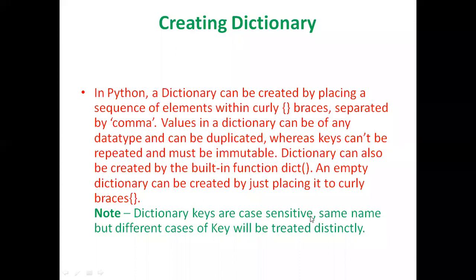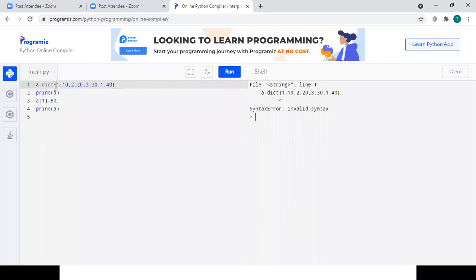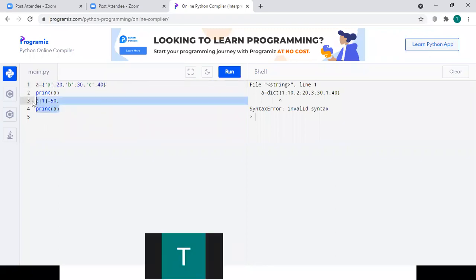Dictionary keys are case sensitive. Same name, but different cases of a key will be treated distinctly. So see here, if I have declared C, B and A, there are 3 keys A, B, and C, which have the values 20, 30, and 40.